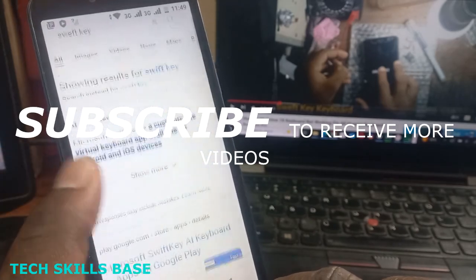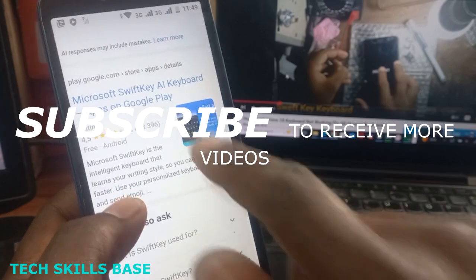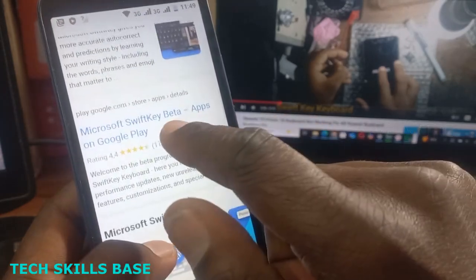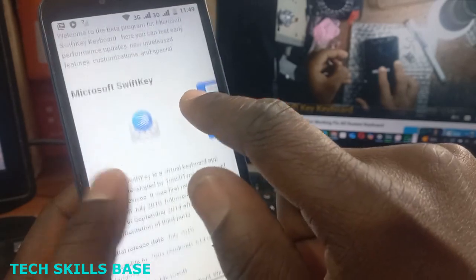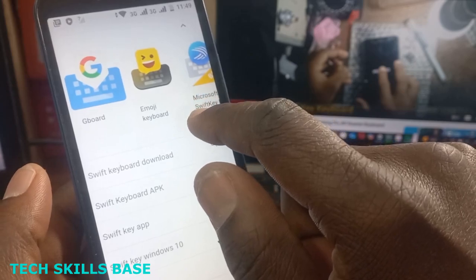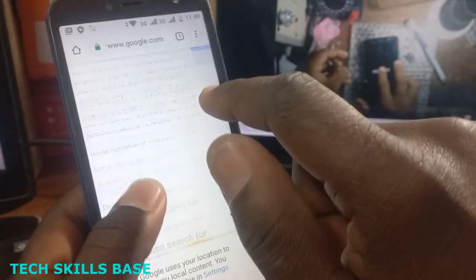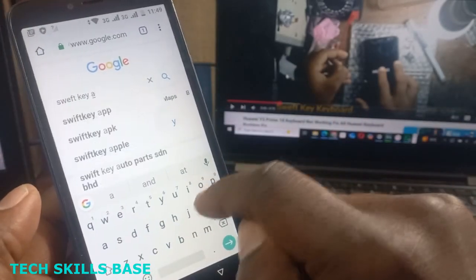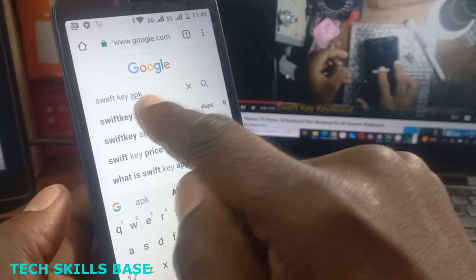Okay, let me try this first one. Microsoft SwiftKey. No, let me try this one. Because it's an APK. Yes, like this.